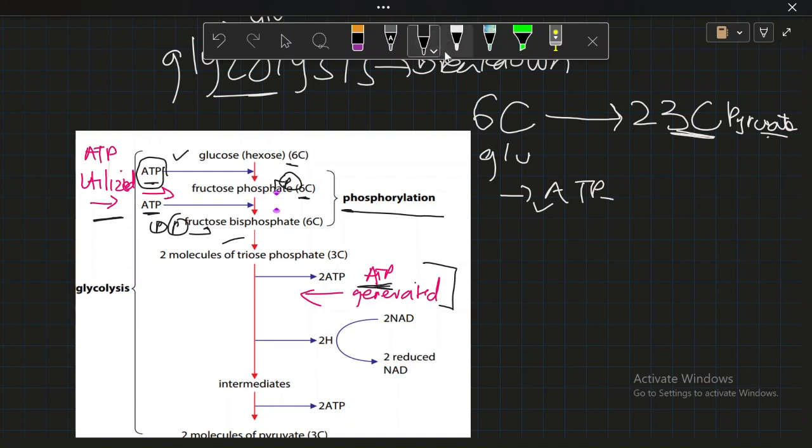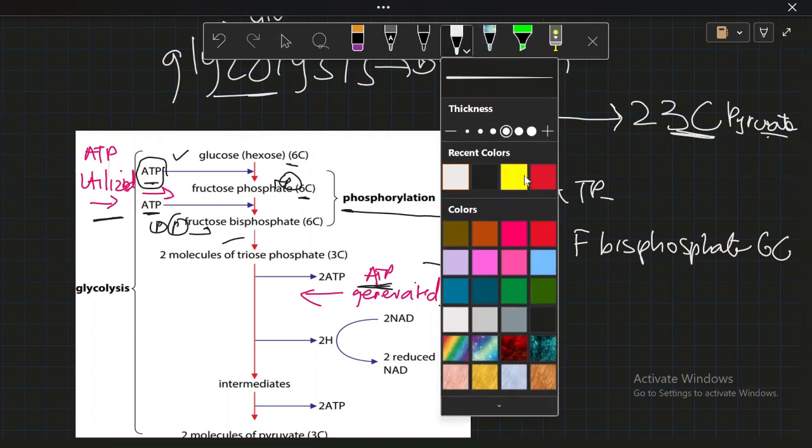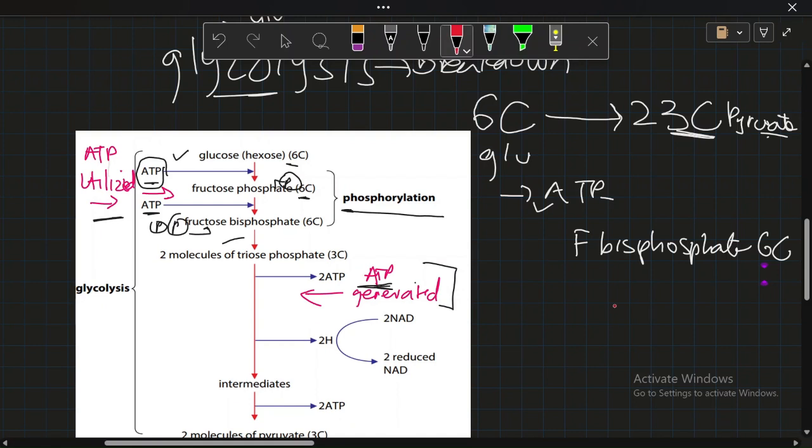So what happened here is we get fructose bisphosphate, right? And it is a 6-carbon compound. So we broke it into 2 molecules of 3-carbon sugar, right? We broke this fructose bisphosphate into 2 molecules of 3-carbon sugar.